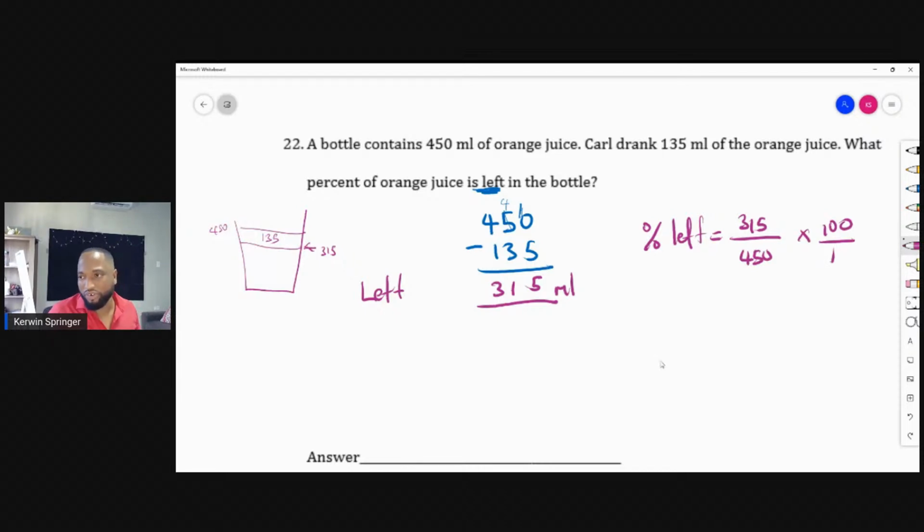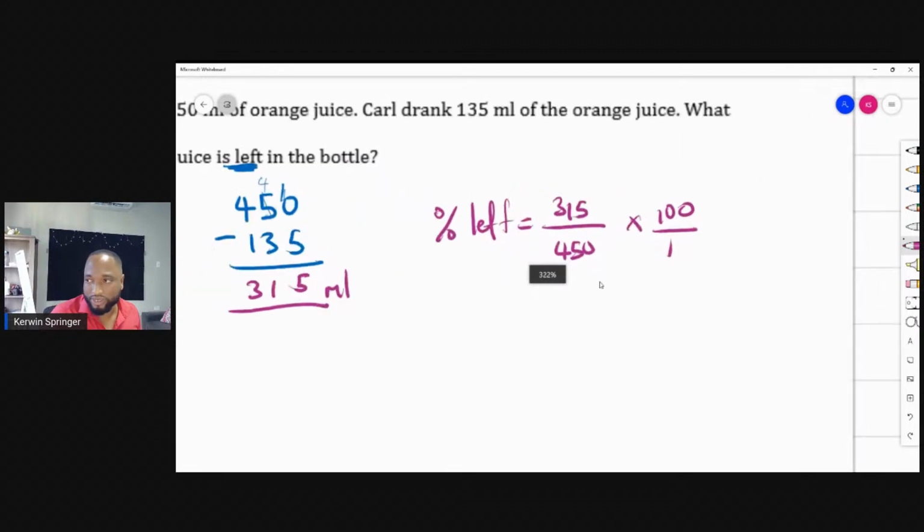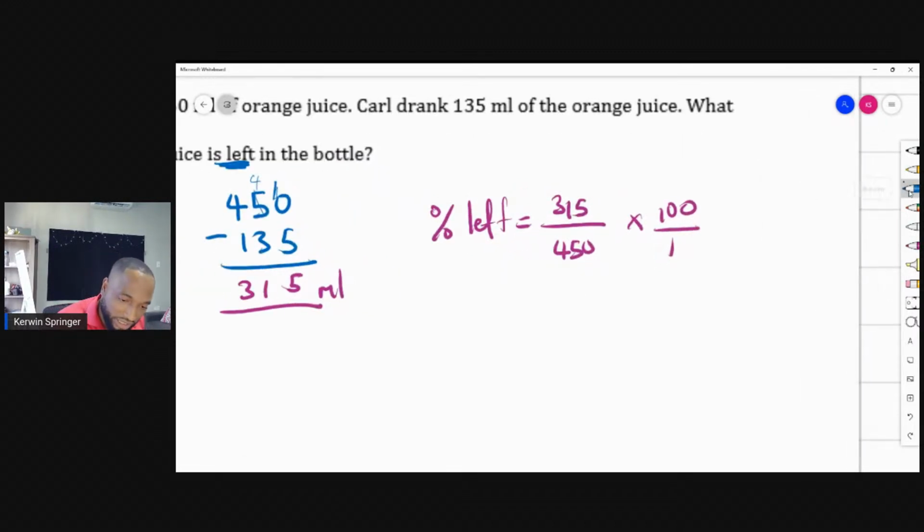Before you just multiply everything willy-nilly, I'm seeing some 5s here to help us do some crossing out. So let's cross 5 into this, that is 20. 5 can go into this. 5 into 45 is 9. So doing that, I could also cross out a 0 there. Let's cross out a 0 here.